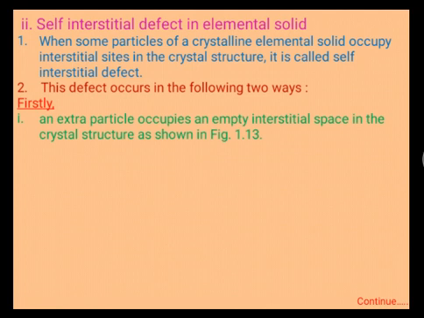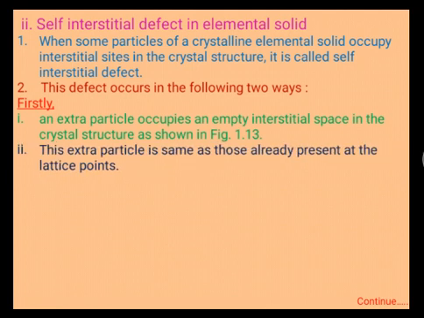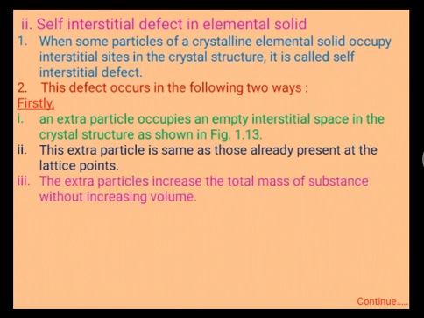Extra constituent particles are present in an interstitial position of the crystal structure. This extra particle is the same as those already present at the lattice point. There is no other particle present in this crystal. The extra particle increases the total mass of the substance without increasing its volume, and therefore density increases. Density of the substance increases, and the mass of the crystal substance also increases.